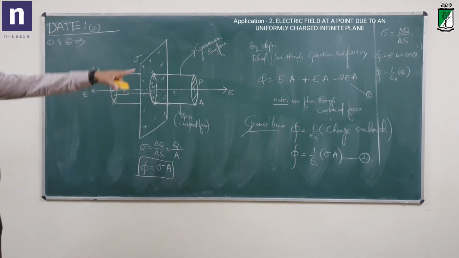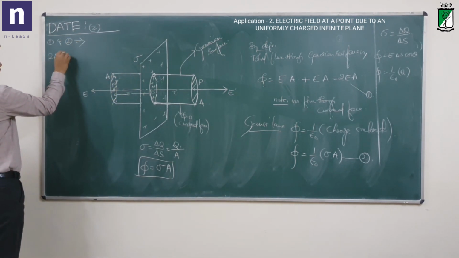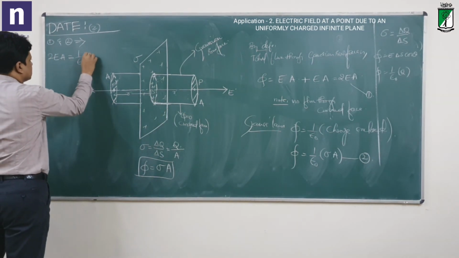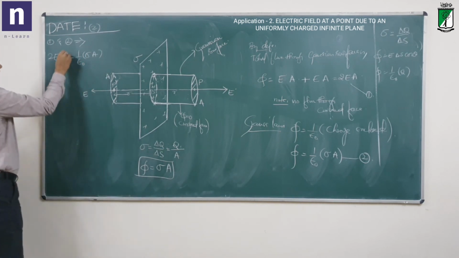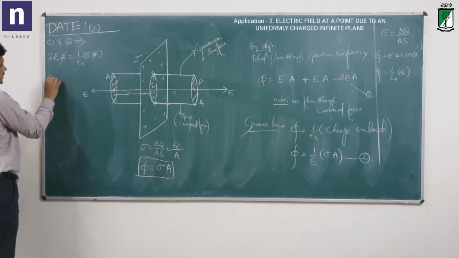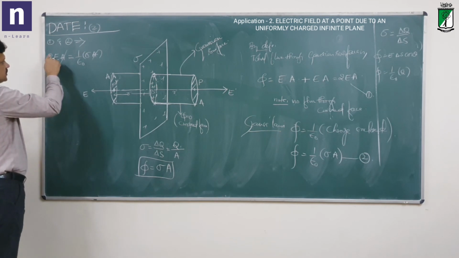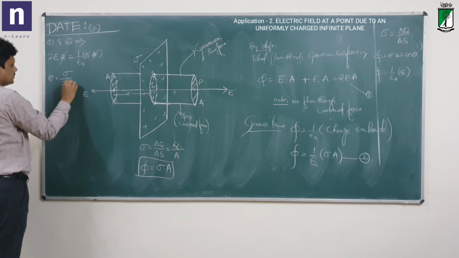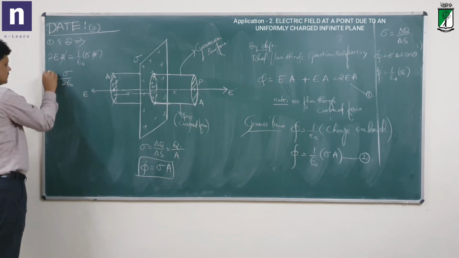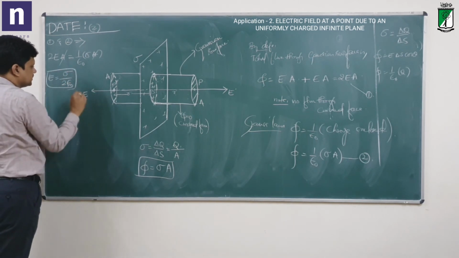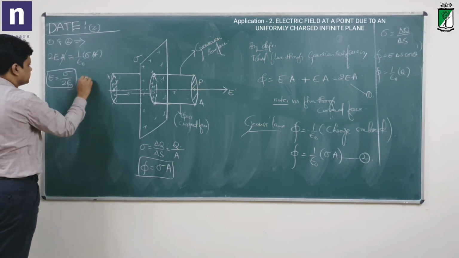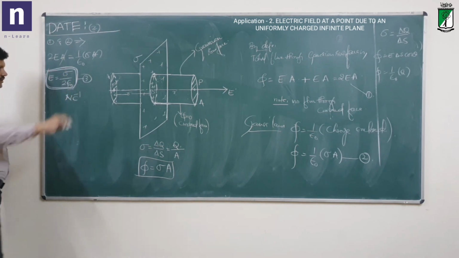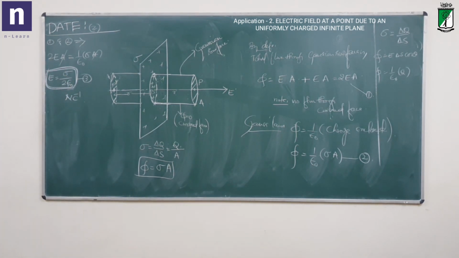Comparing equations 1 and 2, we get 2EA is equal to 1 by epsilon naught times sigma A. So A gets cancelled, and E is equal to sigma by 2 epsilon naught. Equation 3. So this is the expression. Of course, Newton per Coulomb is the unit.